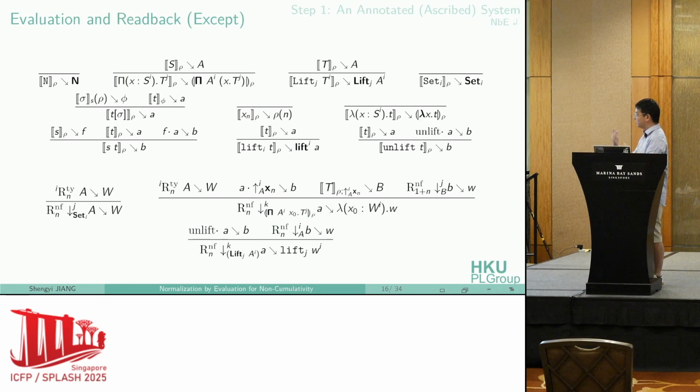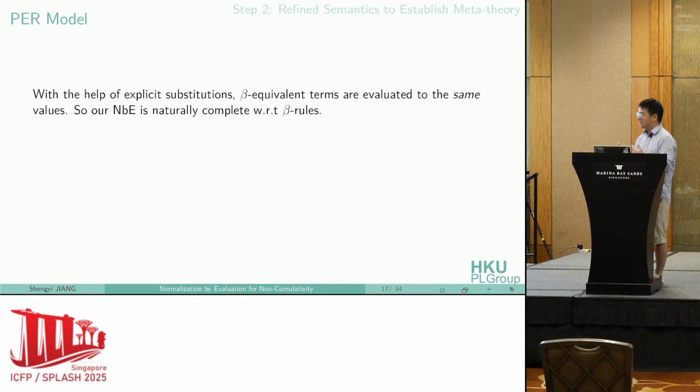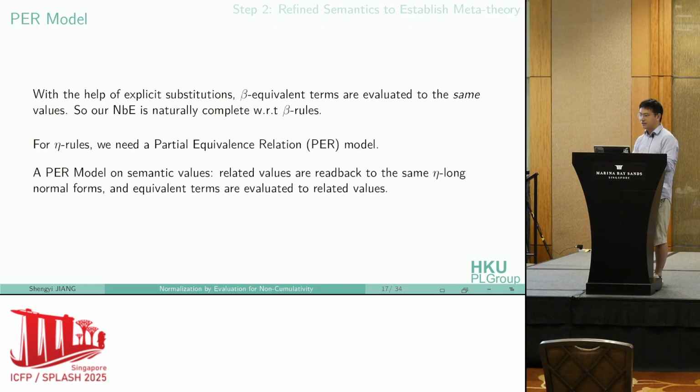This is just to give a concept of how this works, but we don't introduce it today, and the detailed concepts and definitions are in the paper. Because of our syntactic semantic domain, the evaluation and reification functions are very straightforward. The second step is to build the meta theory. With the help of explicit substitutions, beta equivalent terms are evaluated to the same values. So NBE is complete with beta rules, but we still need to justify the eta rules.